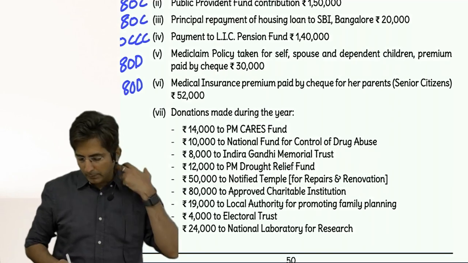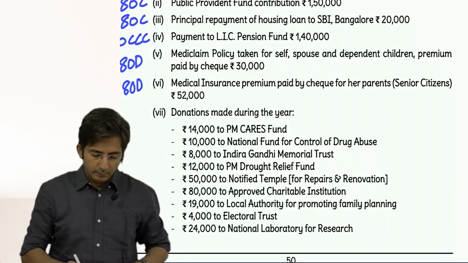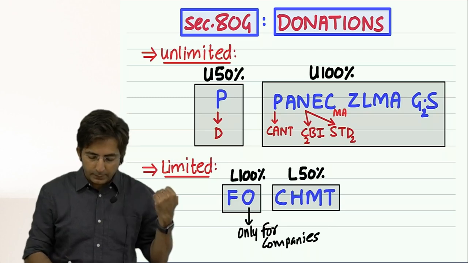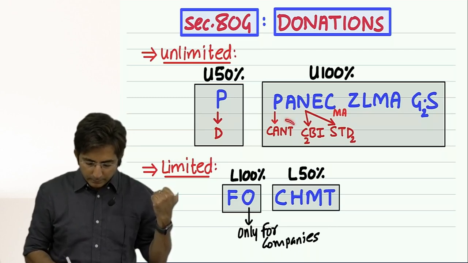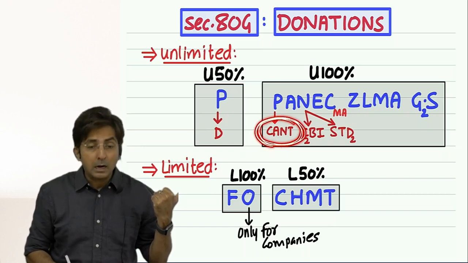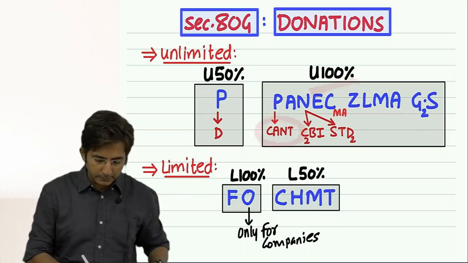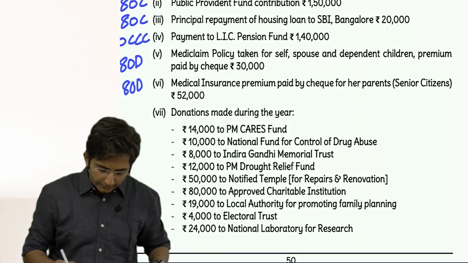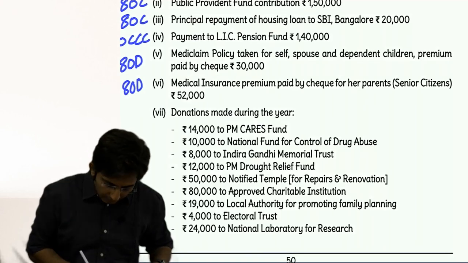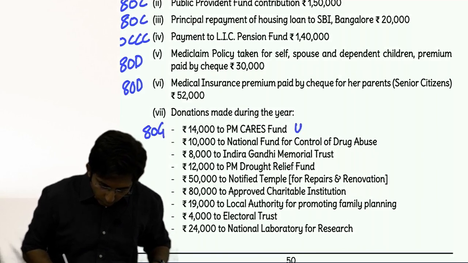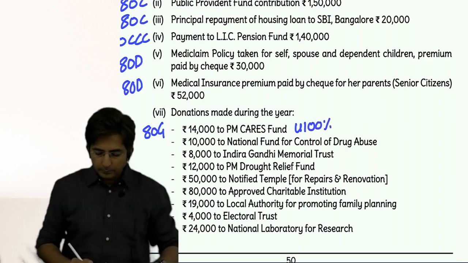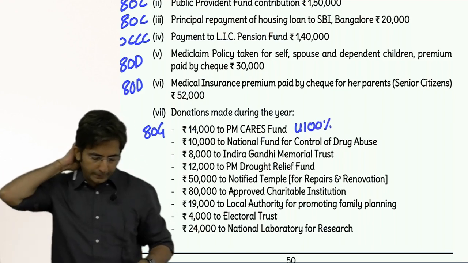So decide one by one. First is 14,000 to PM Cares Fund. Where was PM Cares Fund in our theory? Here, in Prime Minister, it was C. PM Cares Fund, so it is U 100%. So do one thing, write along with me. This side I will write 80G, and here I will write U 100%. Do the marking the way I am doing.